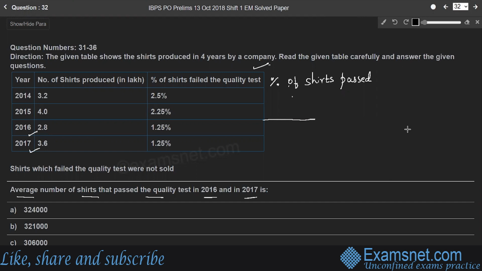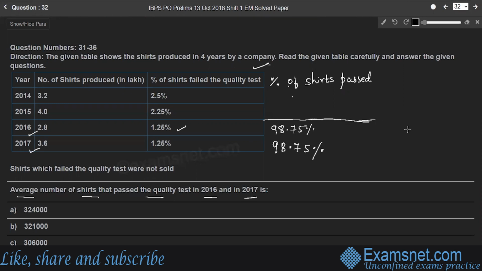So the percentage is 98.75%, right? Because the percentage failed the quality test is 1.25%. So 98.75% passed the quality test, and in 2017 also 98.75% passed.